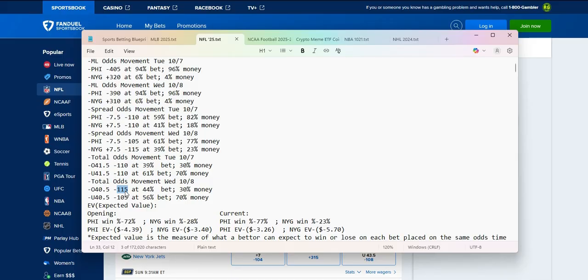If they can go down on the total, as you can see, they went from 41 and a half to 40 and a half points. Minus 115 for the over. 30% money. If that can go up to 35, maybe 38, 40% willingly, this minus 115 here can hold, or the higher amount can hold with the higher amount of money. If it does not, go with the minus 105, that's what these minus 105s mean.